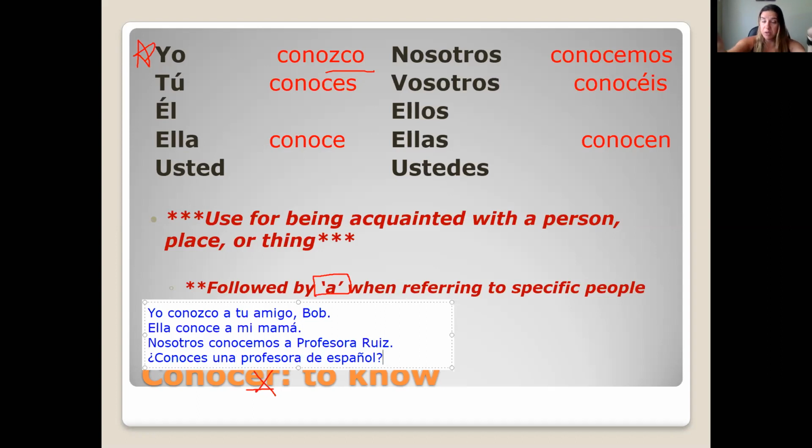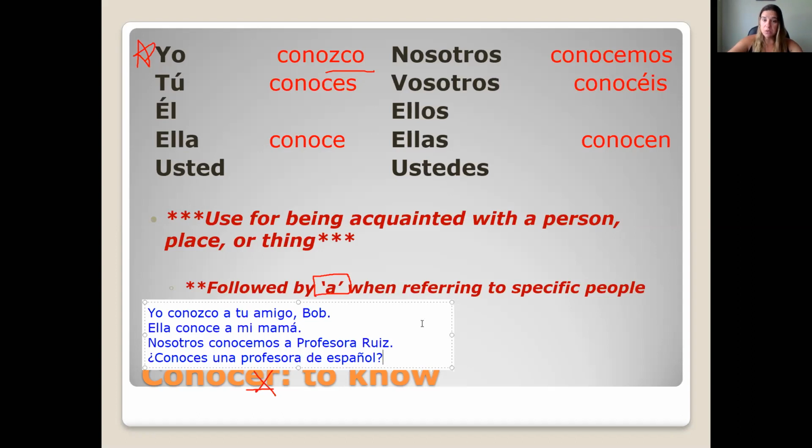That's not a specific person. That's just a type of person. Do you know a Spanish teacher? Not specific. So you do not need to follow it with that a. You don't say conoces a una profesora de español. ¿Conoces una profesora de español? But usually, most of the time, we are talking about a specific person. So you're going to follow it with a when you're talking about knowing a person.